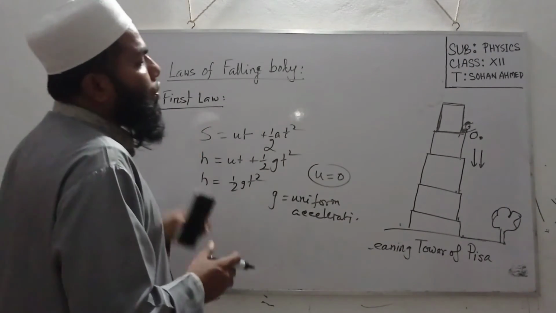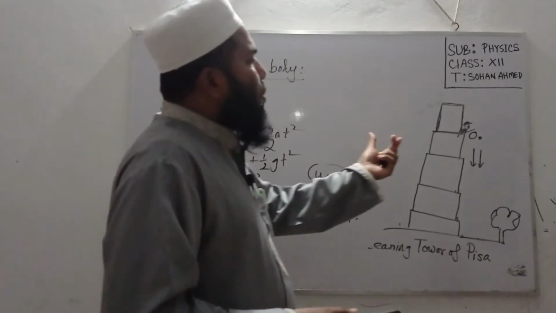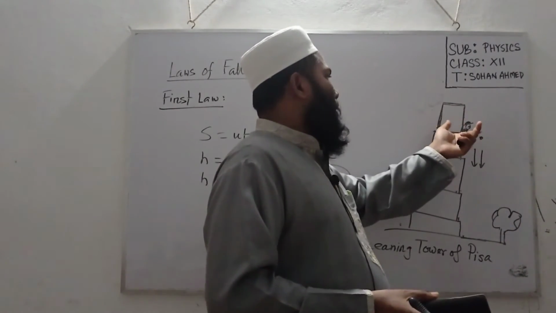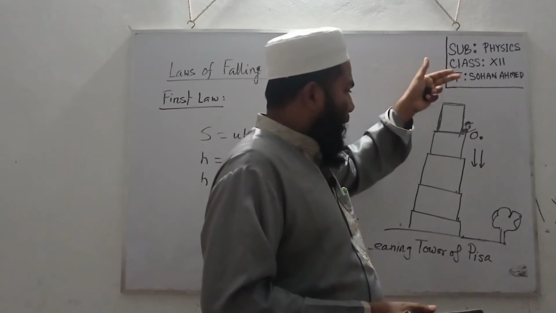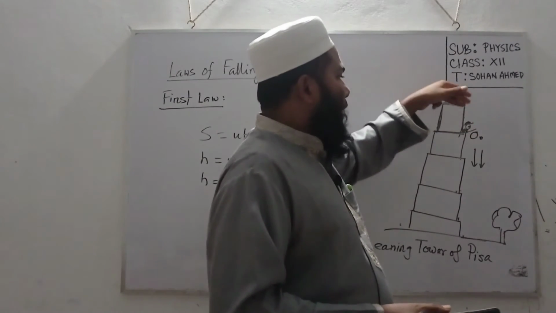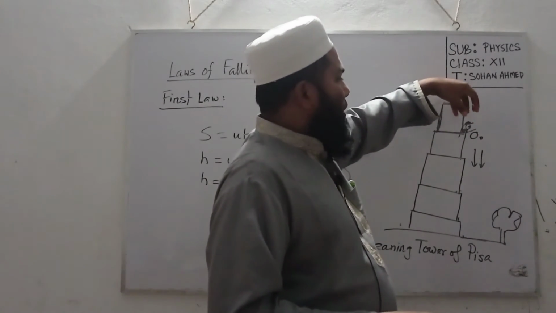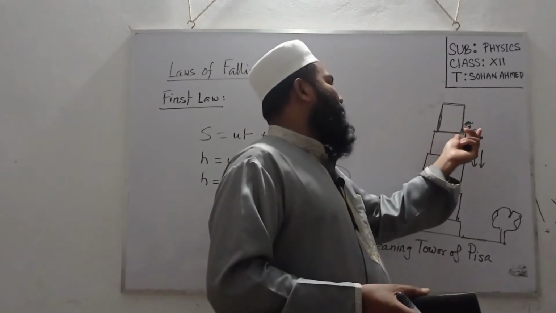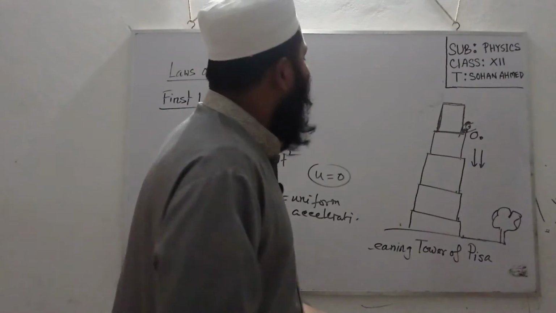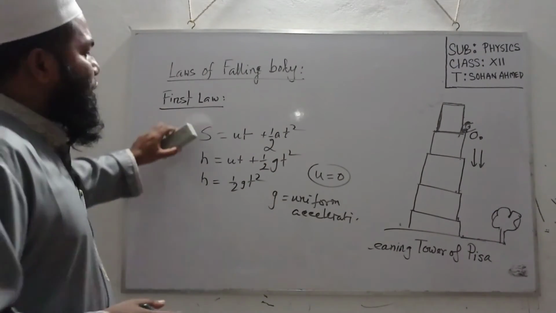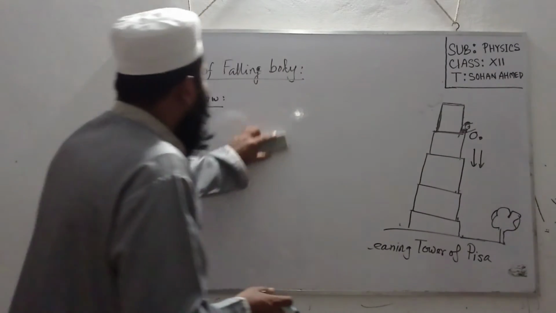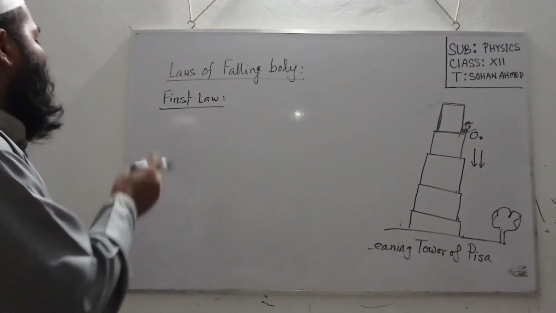So this is the first law: when two bodies of different masses fall freely from the same height, they touch the ground at the same time. That means they travel equal distance in equal time. This is the mathematical explanation of the first law.